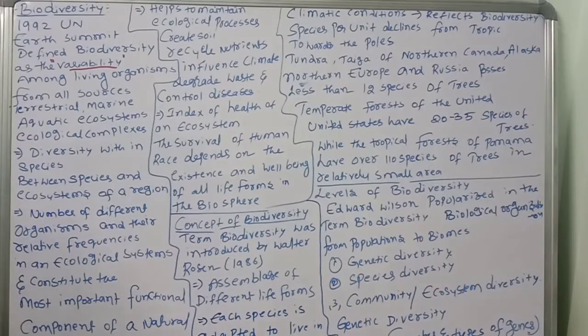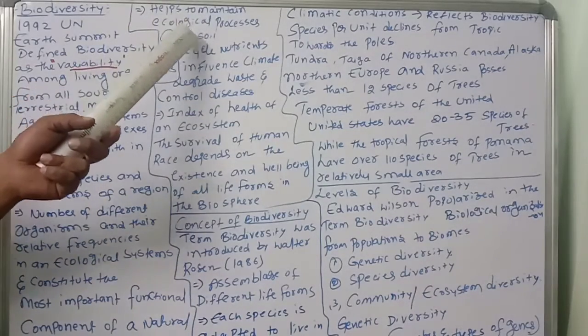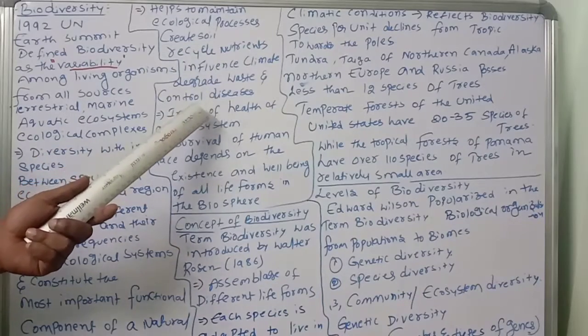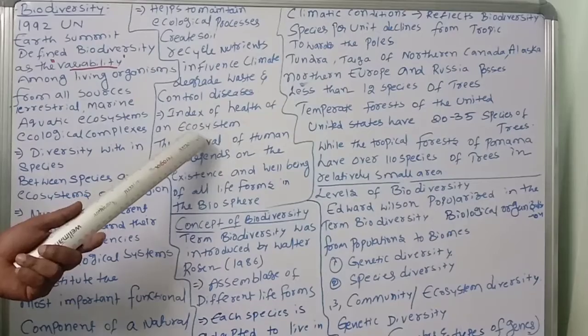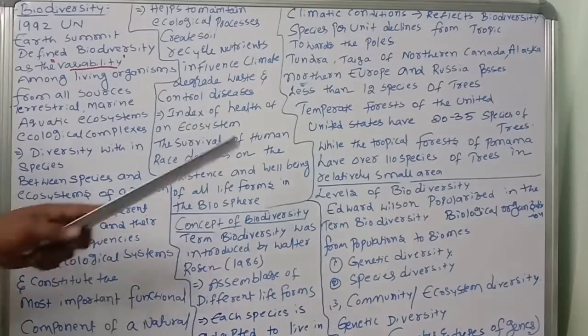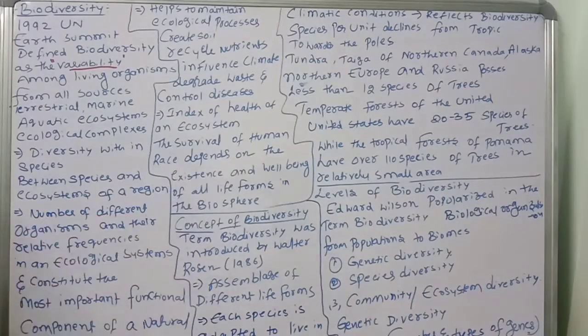So these are all interdependent. All of this will tell the index of a good, healthy ecosystem, including humans also. The survival of the human race depends on the well-being of all life forms, including plants and animals. So if plants are good, we are good. If animals are good, we are good, including the life forms in the biosphere.